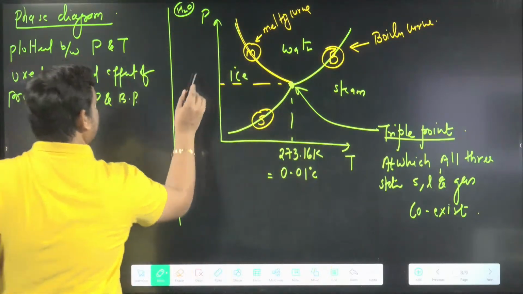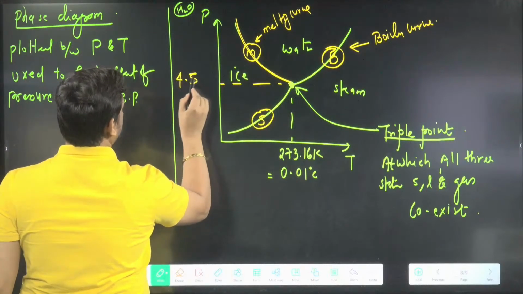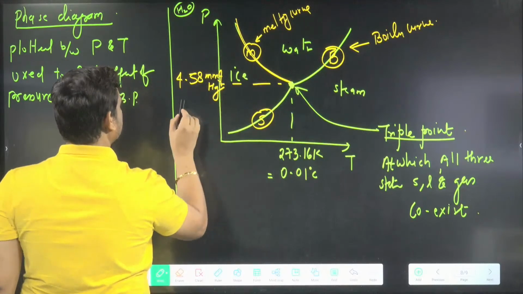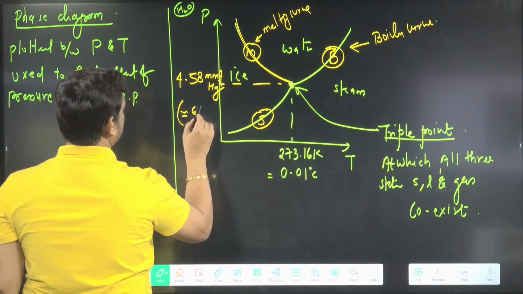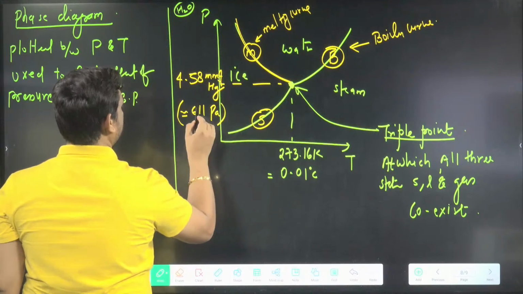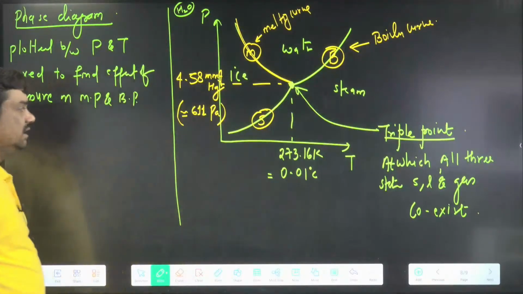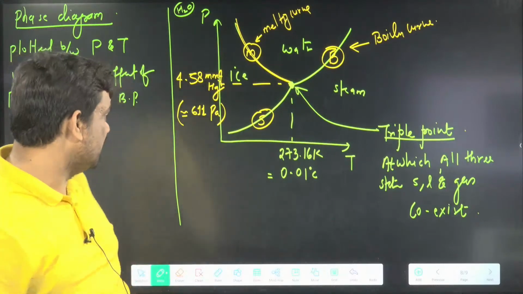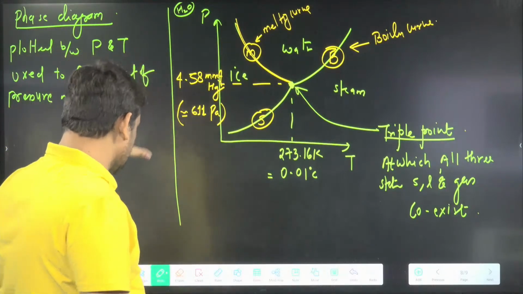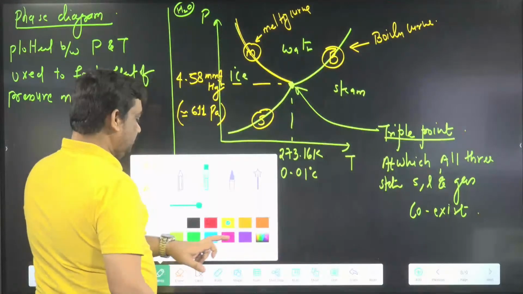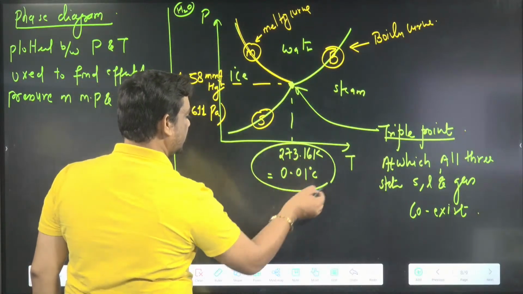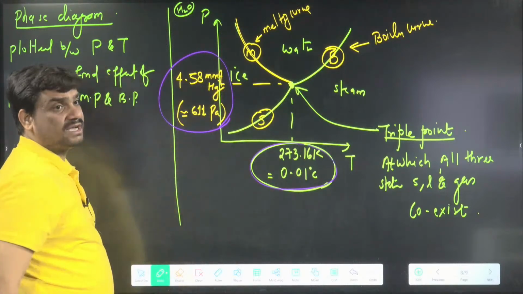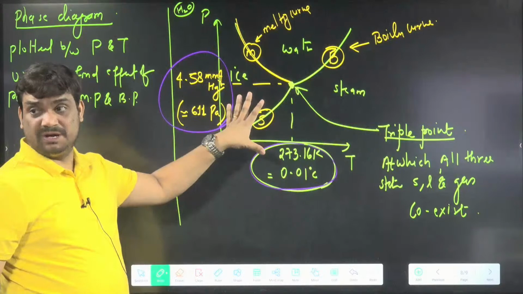And here, the pressure value is 4.58 mm of Hg, or in Pascal, approximately 611 Pascal. So these are the two pieces of information that you have to keep in mind. First, we have to remember this temperature, and what this pressure is: 4.58 mm of Hg, or around 611 Pascal.